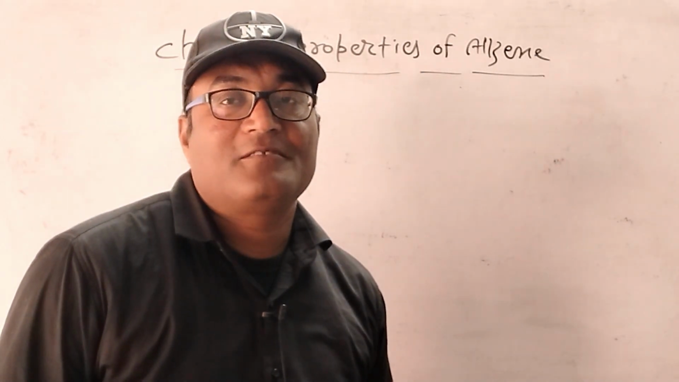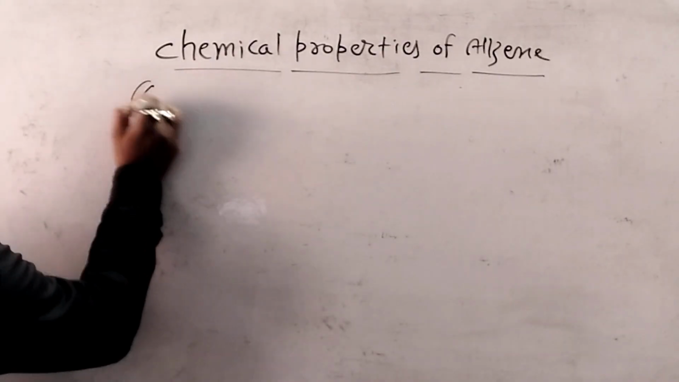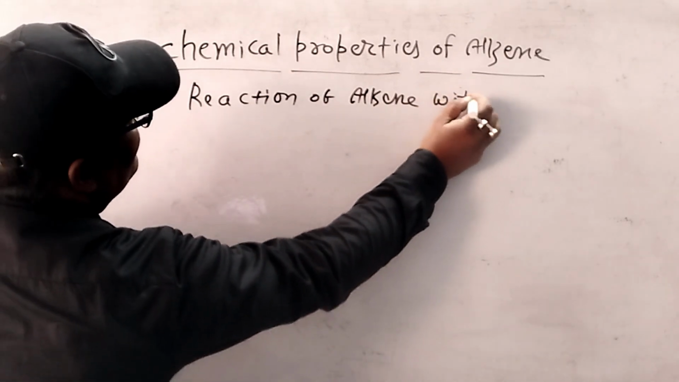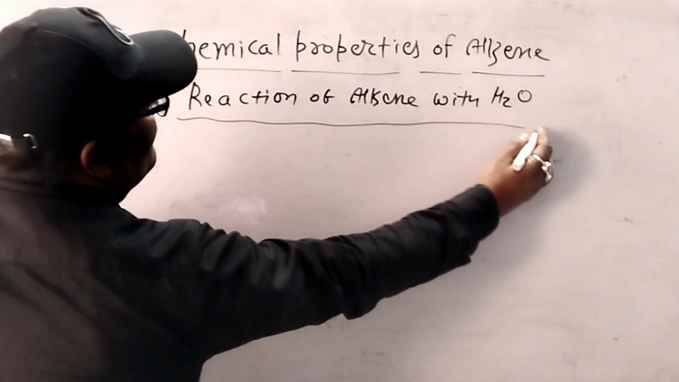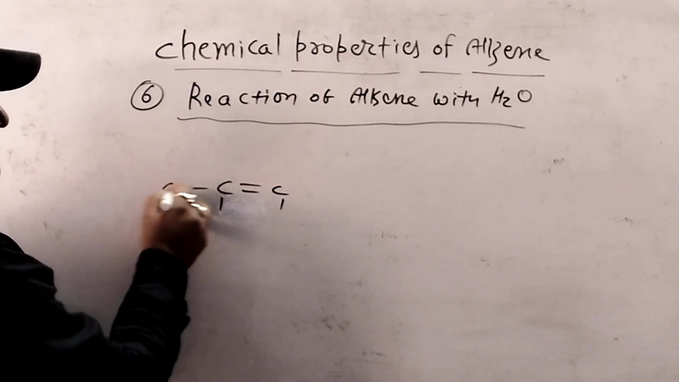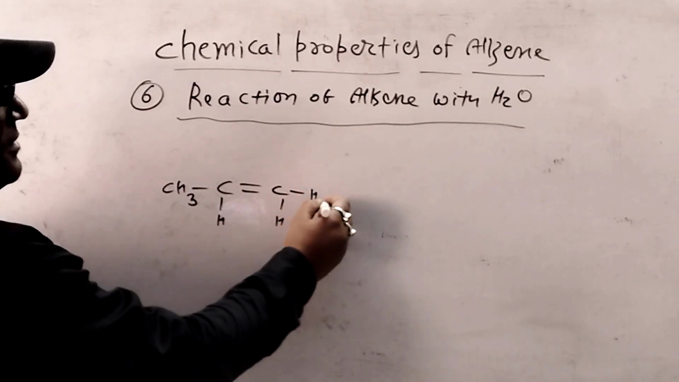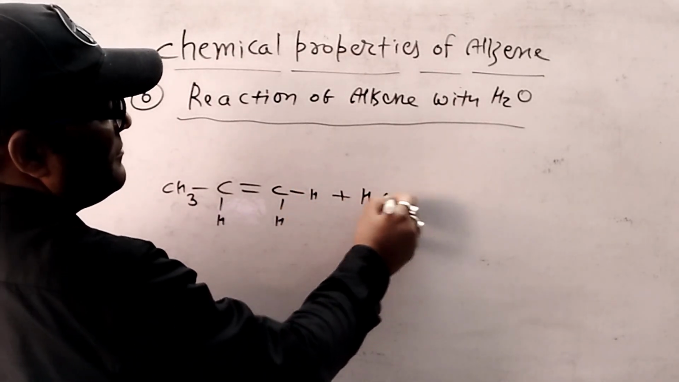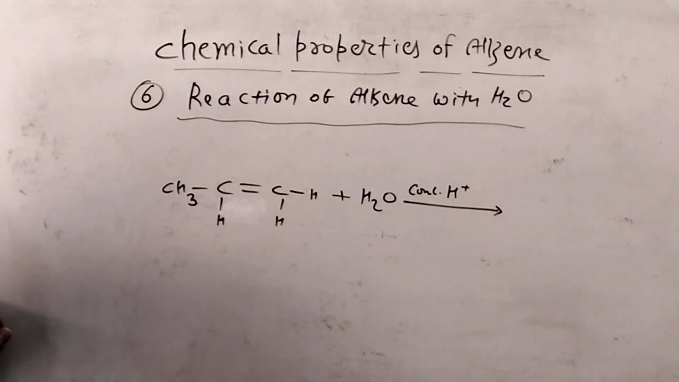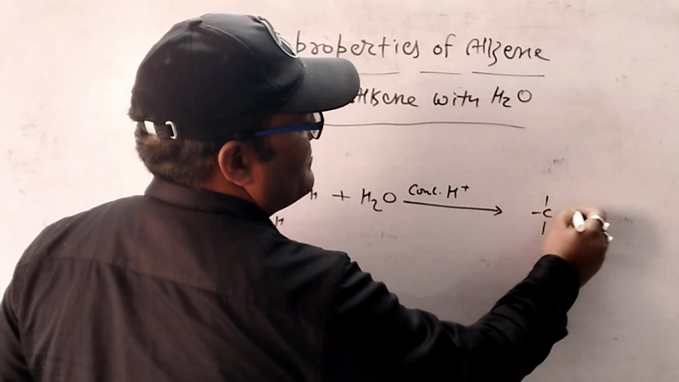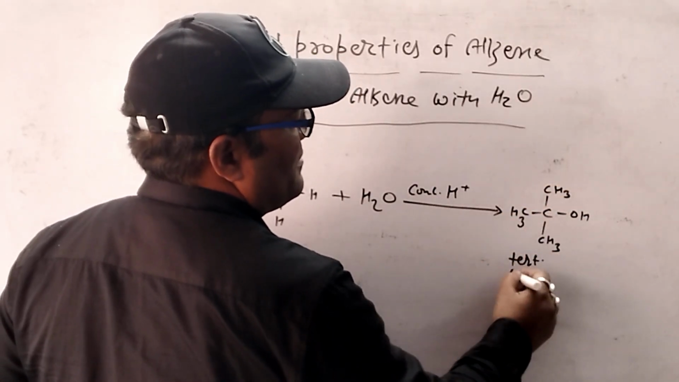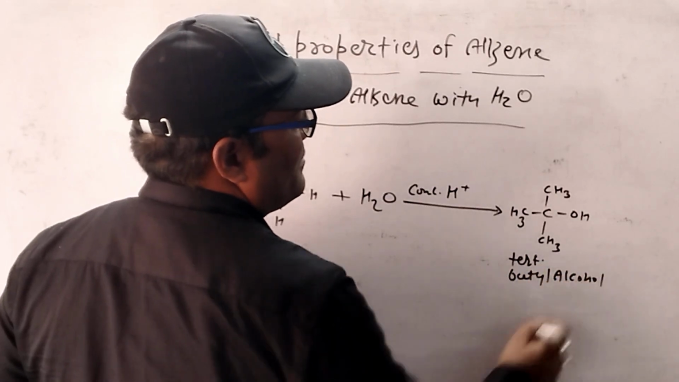Now reaction of alkene with water. Reaction of alkene with water. Whenever alkene reacts with water, then after addition of few drops of conc acid, tertiary butyl alcohol compound is prepared.